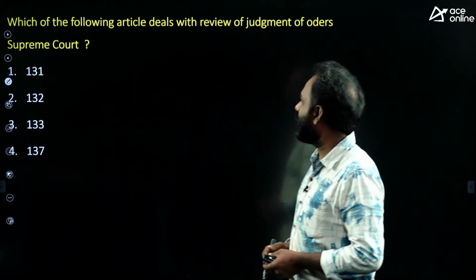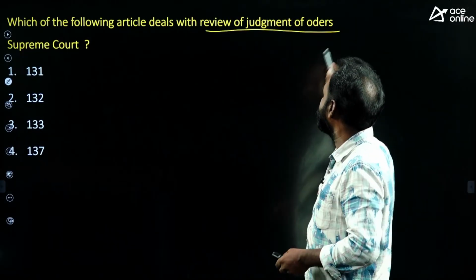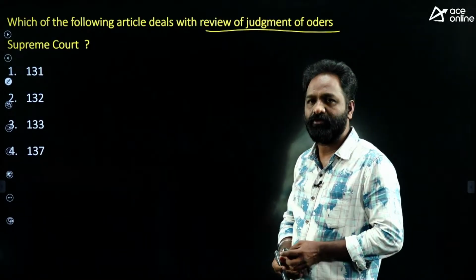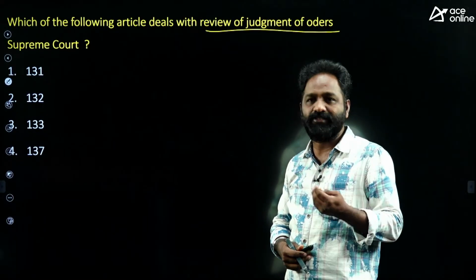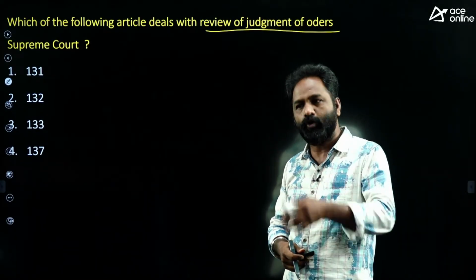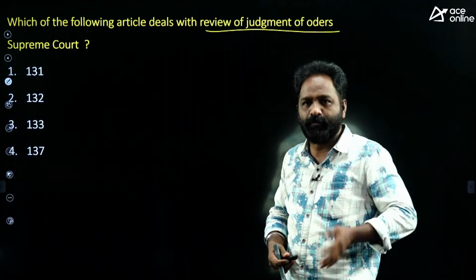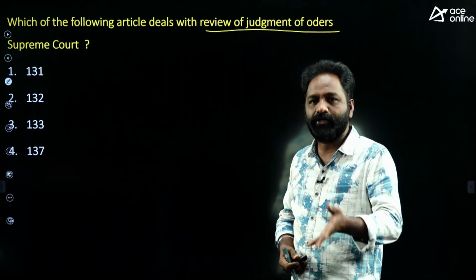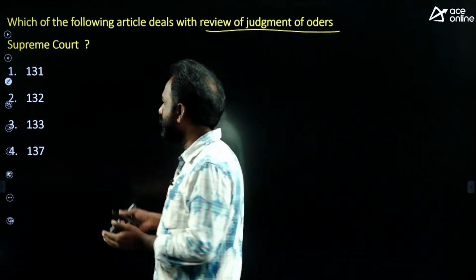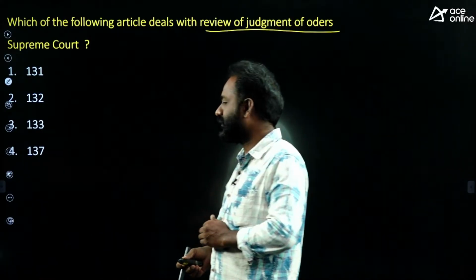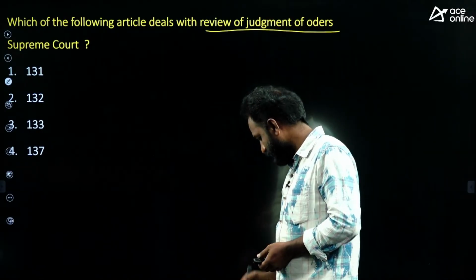Next, which of the following articles deals with the review of judgments or orders of the Supreme Court? Usually the Supreme Court regularly gives judgments, right? Sometimes the Supreme Court can review its own judgments also. So Article 131, 132, 133, 137.